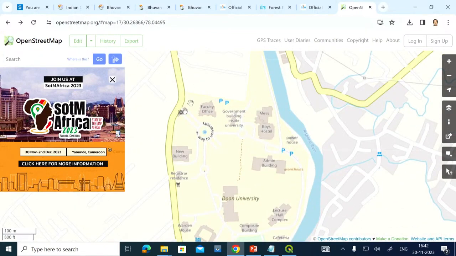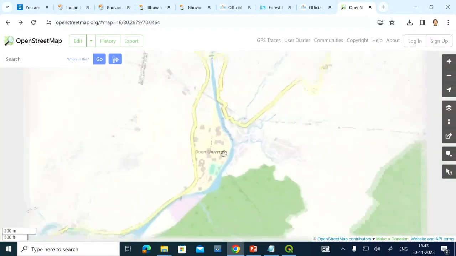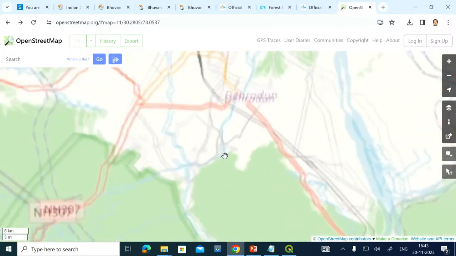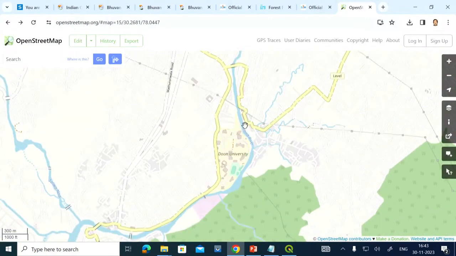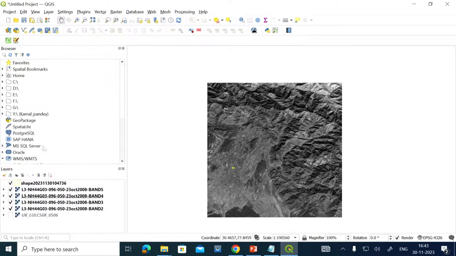What I will try to do is access this data through one of the applications. We have just seen QGIS, how we access this entire OpenStreetMap data set in a platform, since all the data are in the form of an API and a web service, so they are accessible through different applications as well. I will go to QGIS. Now here, you can see there is one option called Browser.